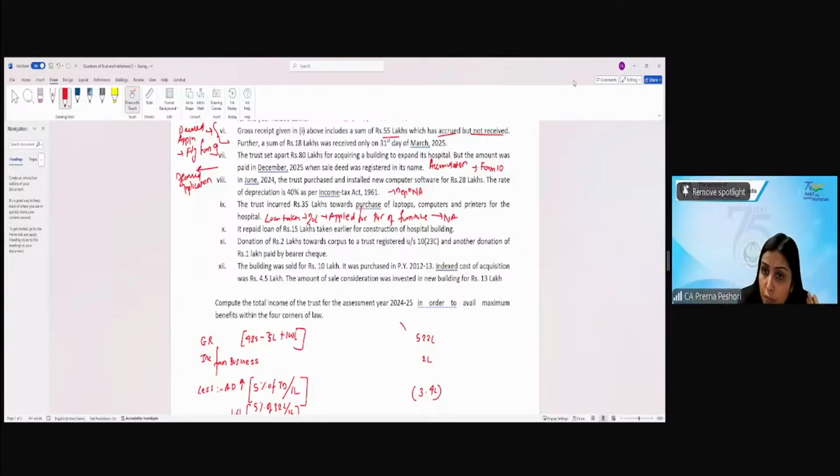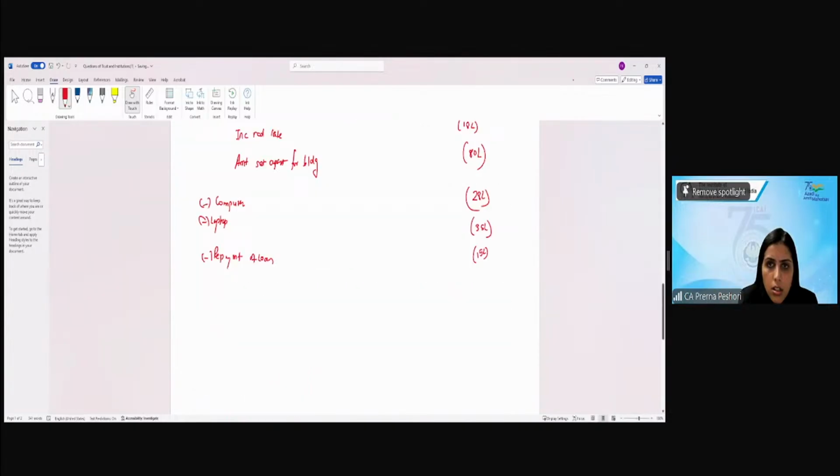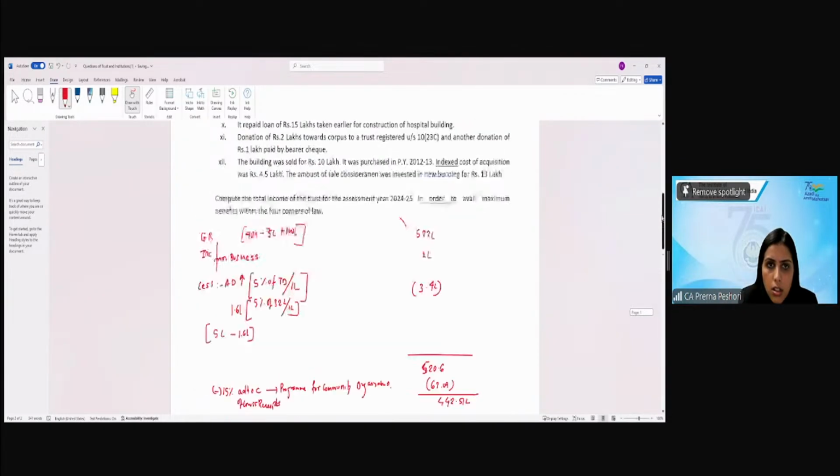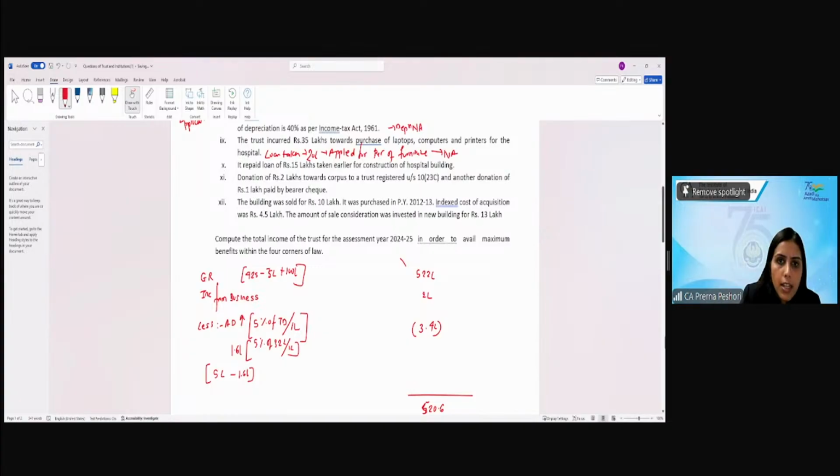Corpus donation given are also not considered application. Are we clear? Fine. So you can write here, this is not eligible.